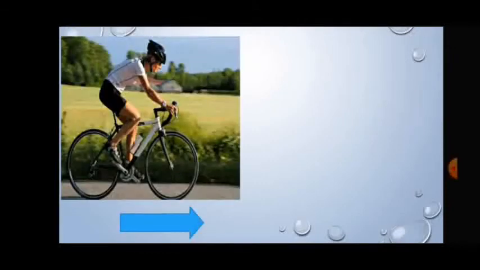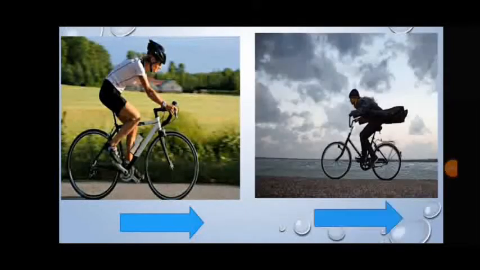It is easier to ride a bicycle in the direction of wind because the wind exerts pressure on us in the same direction in which our bicycle is moving and makes our bicycle move faster. On the other hand, we find it difficult to ride a bicycle against the direction of wind because in this case the wind exerts a pressure on us in the opposite direction in which our bicycle is moving.